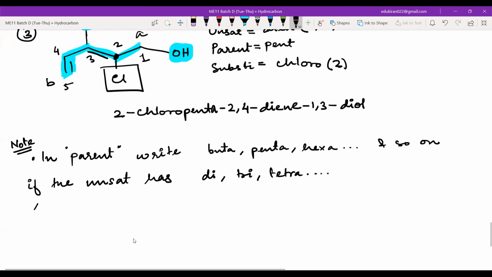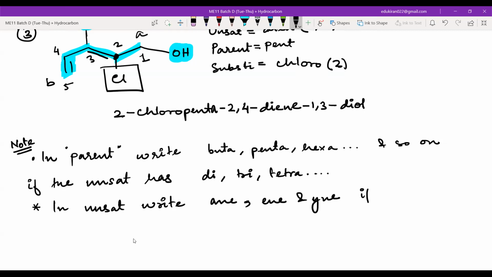Similarly, in unsaturation, write ANE, ENE, and YNE, if the functional group has di, tri, tetra, and so on.